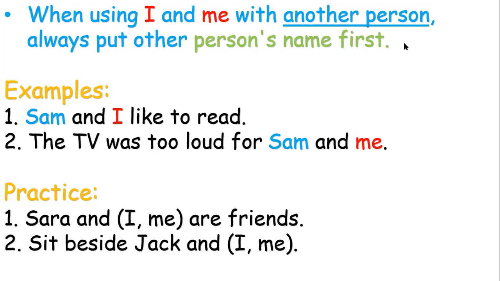We said after prepositions we have to use me. Now, the second step, where can I put me? Me and Sam or Sam and me? We said we have to write the person's name first, then I or me, right? So I have to write Sam and me.